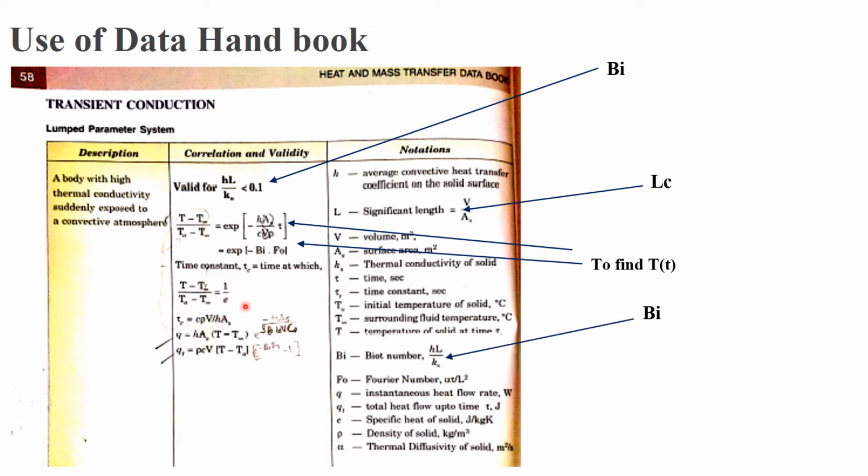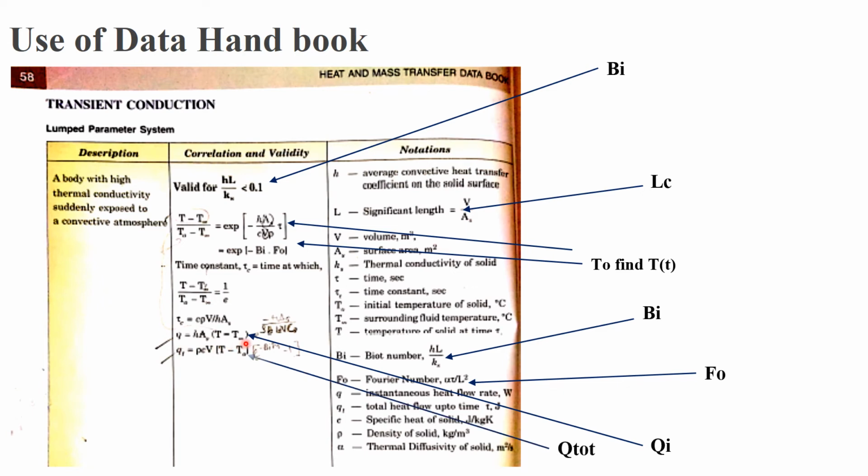Then the value of Biot number is given, Fourier number is given, and finally the instantaneous heat transfer, h into A into T, where T is the temperature at any time t, minus T infinity. You can use this, or you can use a second equation to find the total heat transfer, rho C V (T minus T infinity). This is about the data handbook. Now let us take one example problem.